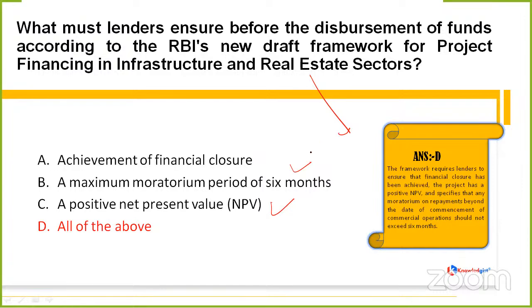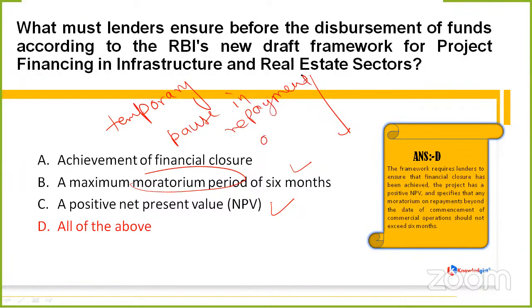So yes, does anyone have any idea what a moratorium period is? You can see it is written here, a maximum moratorium period of 6 months, which means it should not exceed 6 months. So friends, a moratorium period is a temporary pause in the repayment of a loan or debt. It is the simpler manner in which you can understand it.